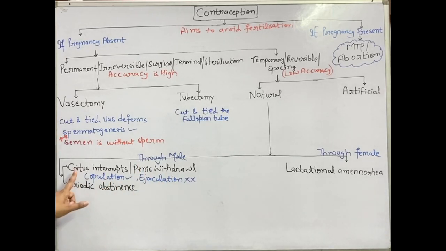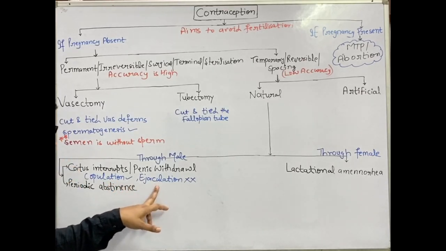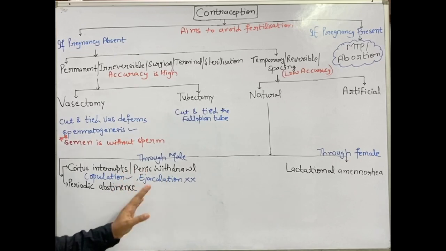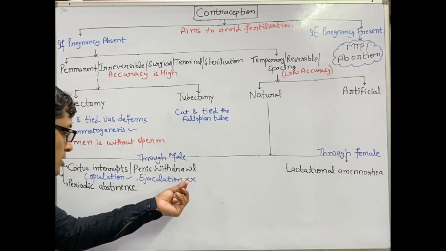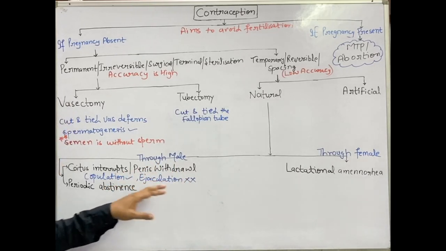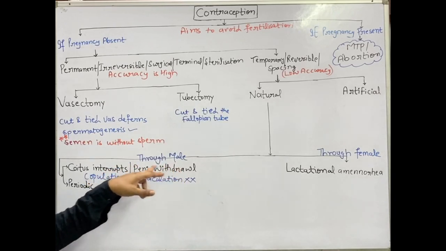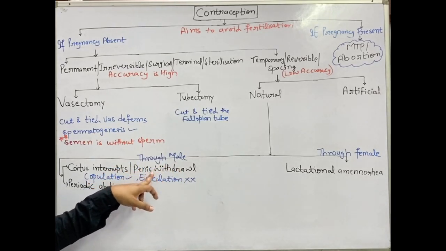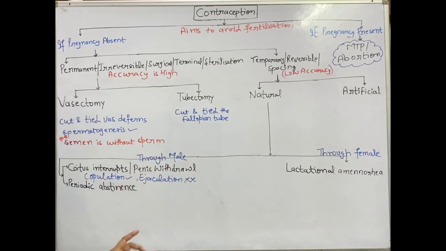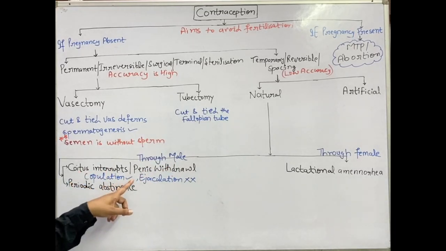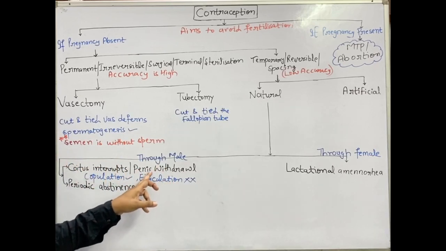Spermatogenesis is present, but ejaculation is prohibited. Just before ejaculation, the male withdraws his penis from the vagina of the female. So no sperm is transferred from the male to the female, which inhibits fertilization.